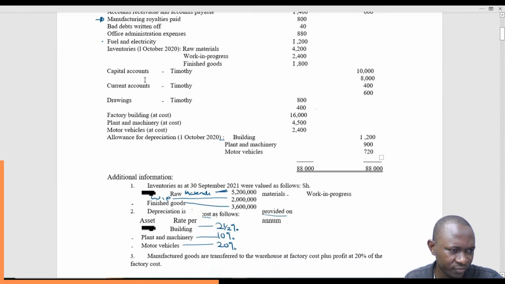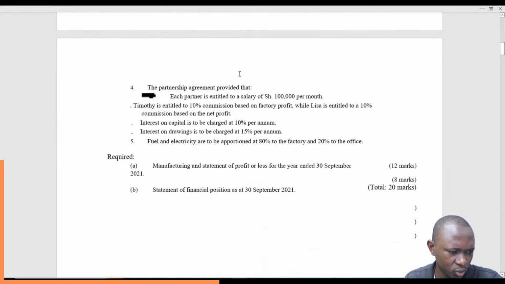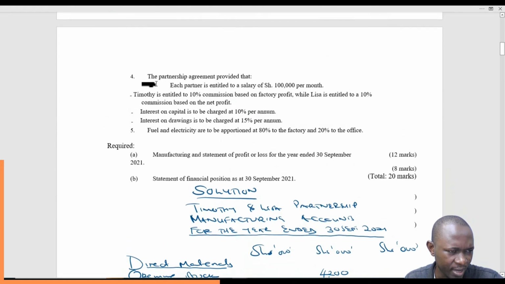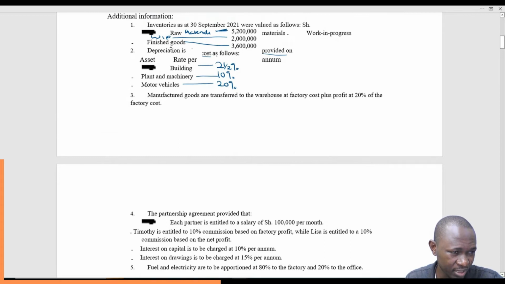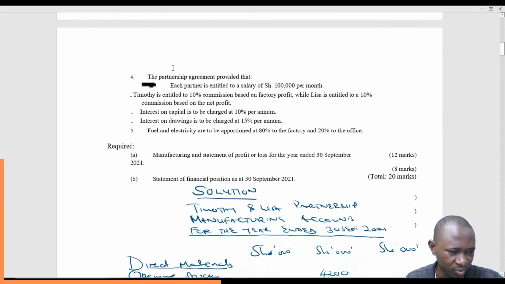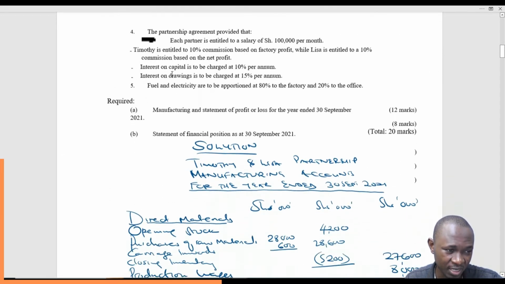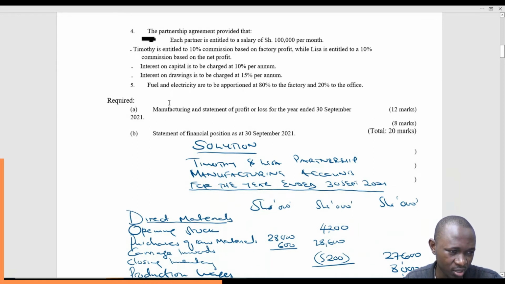So under fuel and electricity, we've been told in note 5. And it's always very important that we remember everything that is in the additional information. Alternatively, you can start with the additional information as workings. So fuel and electricity are to be apportioned at 80% to the factory and 20% to the office. So our interest is on 80% to the factory.